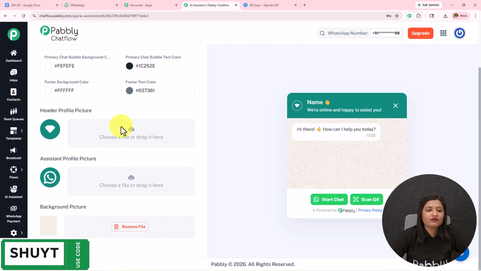Then we have this header profile picture, assistant profile picture and the background picture. So you can set these details according to your choice and preference. You can set these pictures just in the manner we have uploaded the knowledge base. So you can upload these pictures.